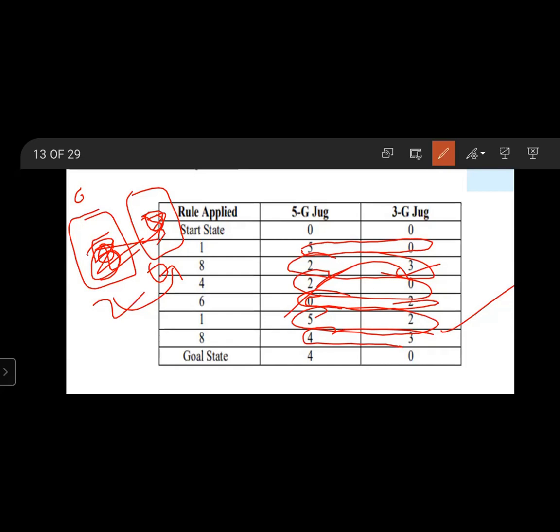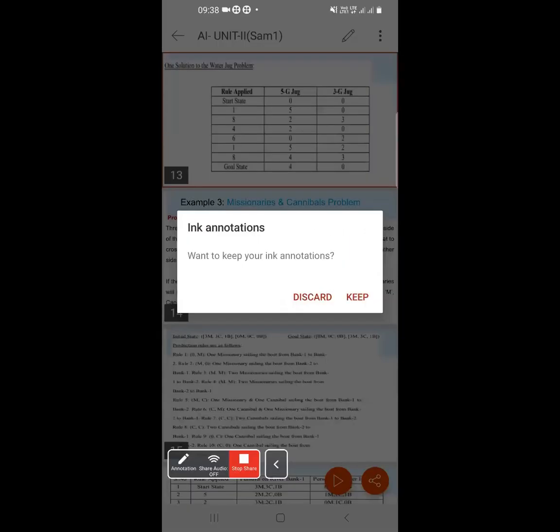Next, apply rule 3, just empty the 3 gallon jug. The solution is (4, 3) or (4, 0), that is (4, n), n equal to 0, 1, 2, 3. What is the solution? 4 gallons of water in the 5 gallon jug. This is the solution. A very, very important topic, the water jug problem.